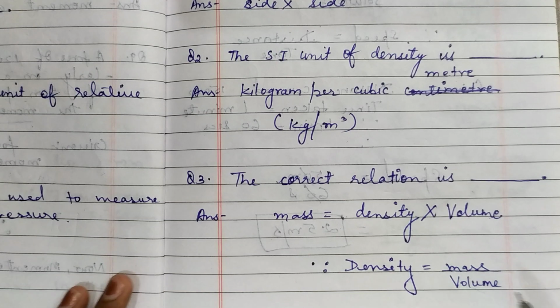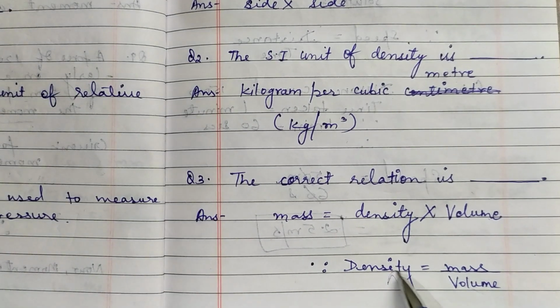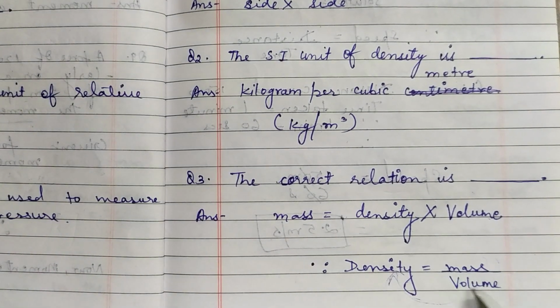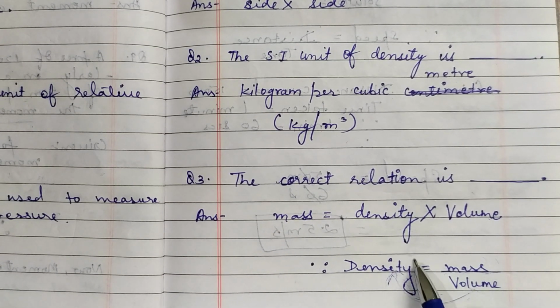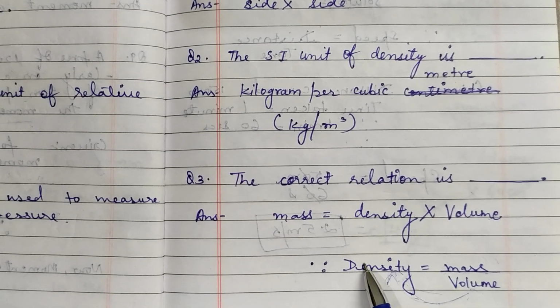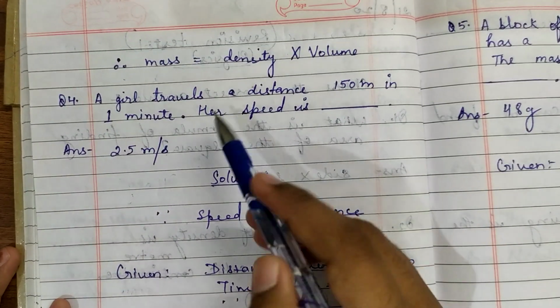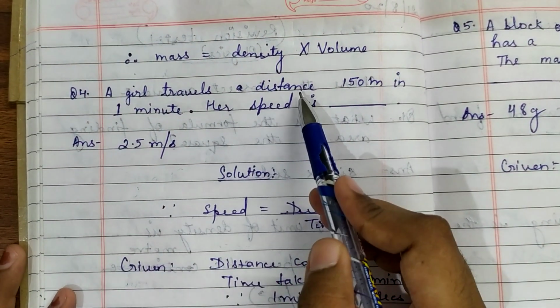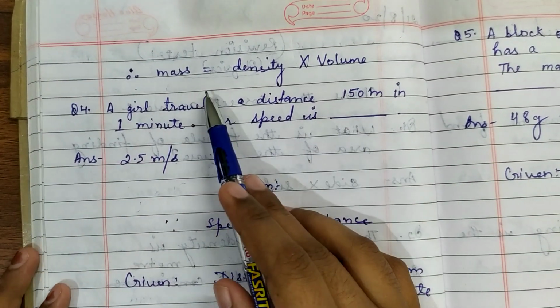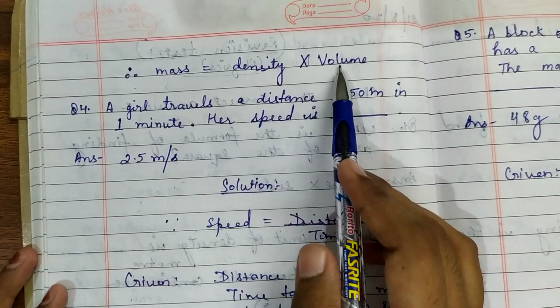And if we want to find mass, what will happen? Volume will move to this side. Since volume is getting divided here, when volume moves to this side, it will get multiplied with density. So the relation will be mass is equals to density into volume. So your correct relation is mass is equals to density into volume.